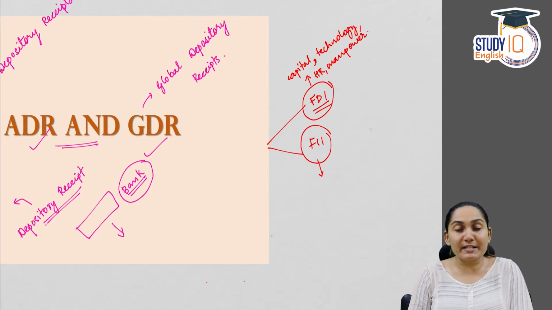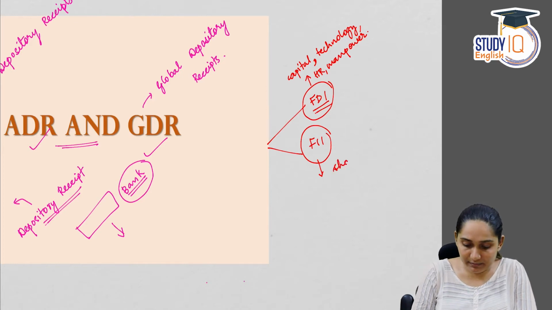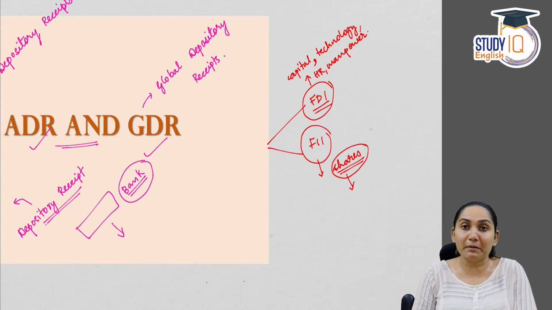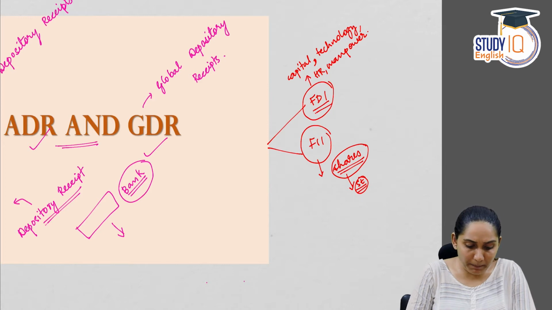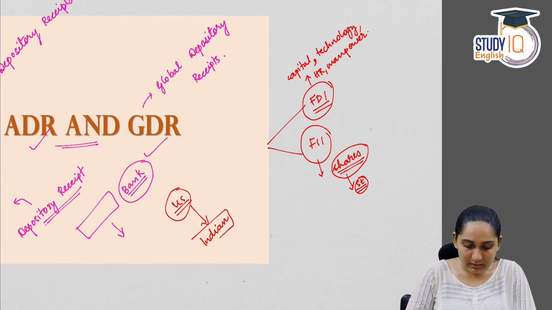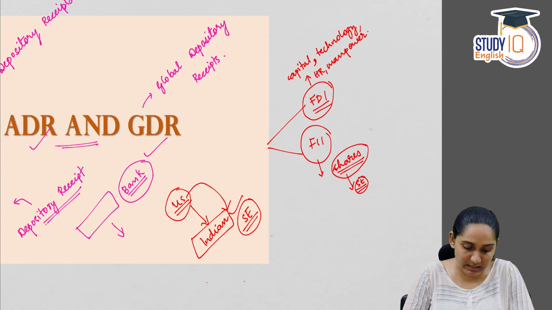Foreign institutional investment is when a foreign company buys shares of a domestic company from a stock exchange. For example, a person from the US wants to make investment in an Indian company and suppose he opts to buy shares of this Indian company. He has to buy these shares from a stock exchange and for that he has to register with the stock exchange, and this is called foreign institutional investment.